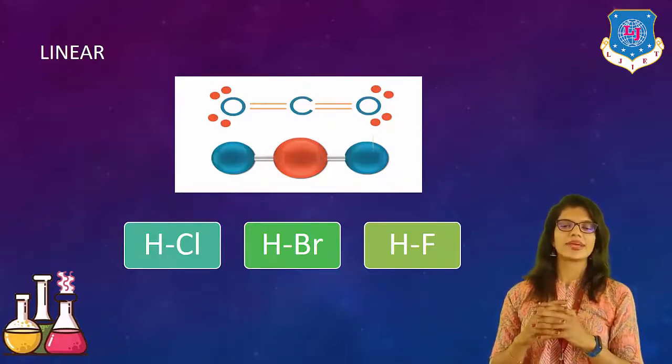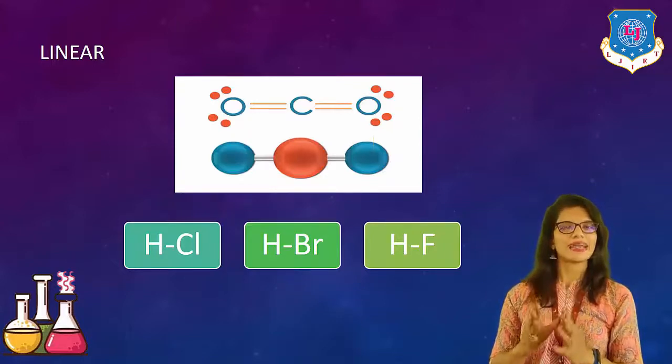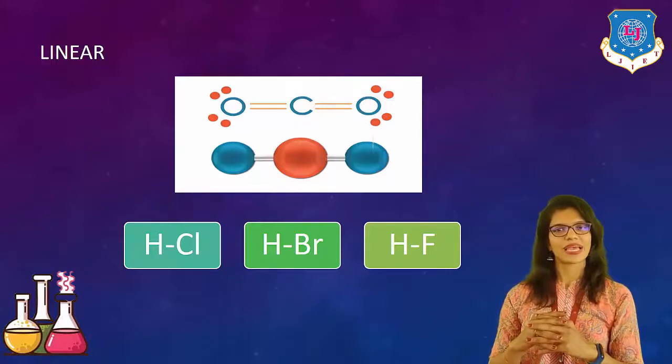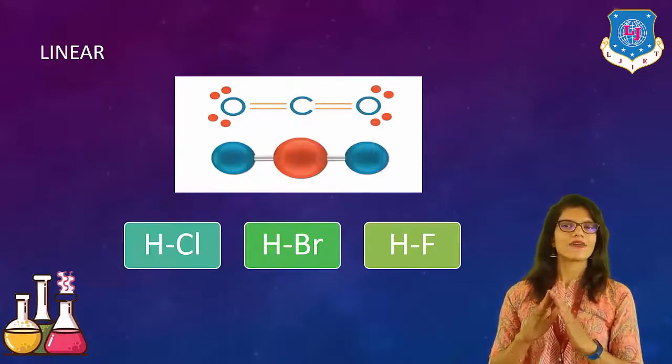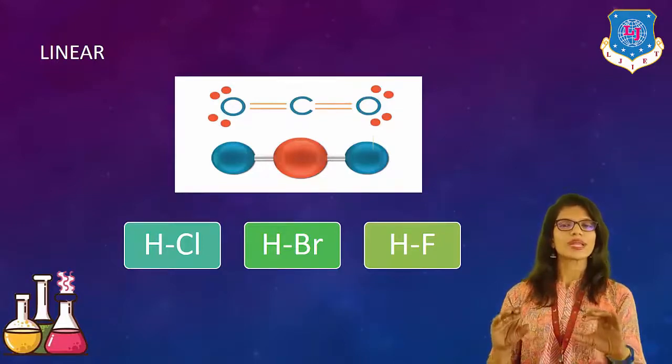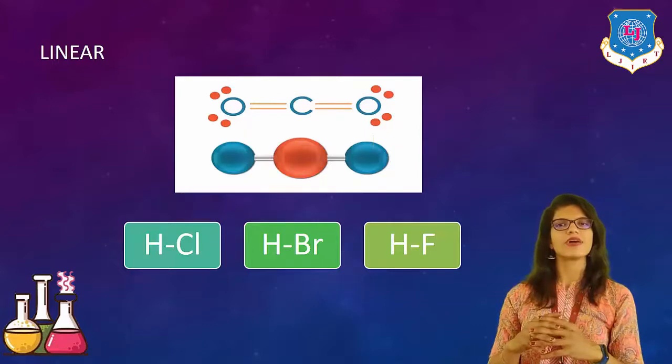As you can see in the image, we can take an example of CO2, right? CO2 has a linear shape. Similarly we have HCl, HBr and HF, right? This is very common: compounds with 2 atoms, or totally covalent compounds, show such kind of linear bonding.